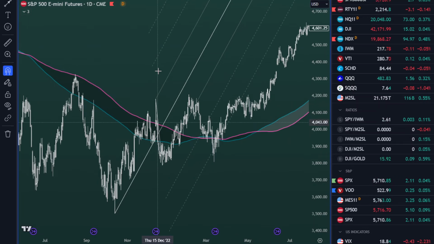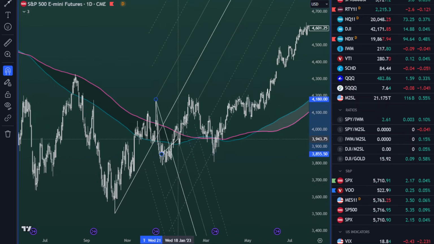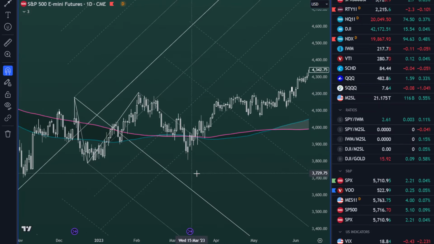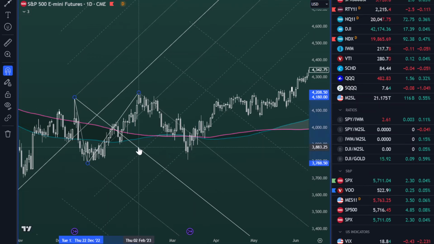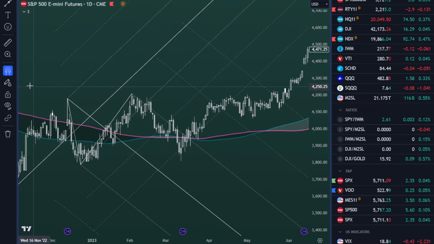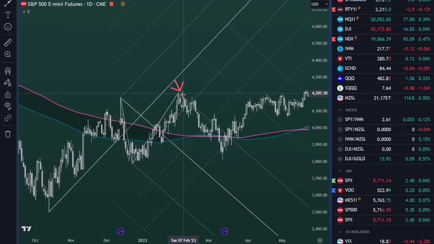If I were to draw a forward median right here, so I can draw it properly, right at this point, notice that when price came down from the pivot C of the forward median, this is the forward median, when the price came down towards the forward median, it did not touch the median at all. So basically, it just reversed and created a counter failure. A counter failure is where we have an initial failure right here, which is a very bearish signal, and the price target for this failure is the pivot C, which is this price.